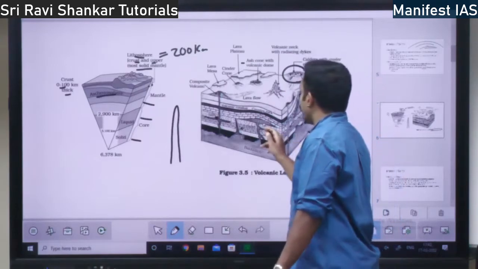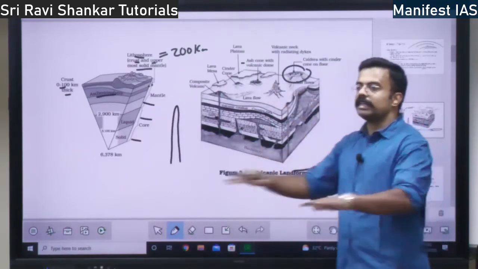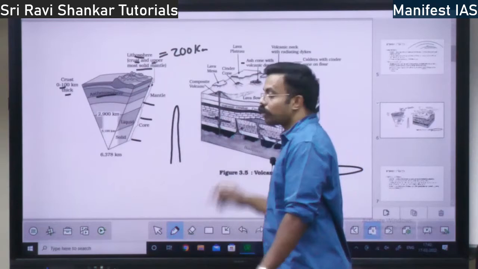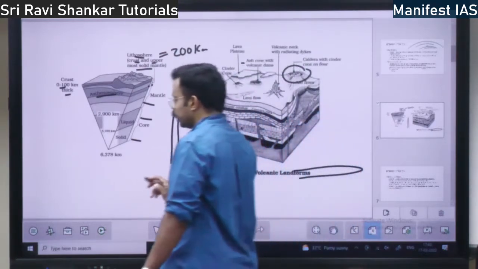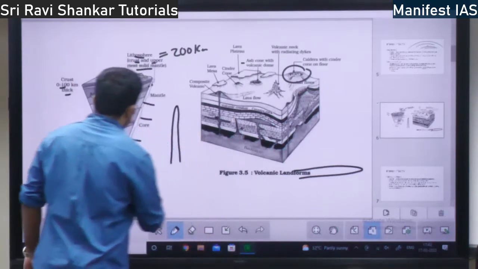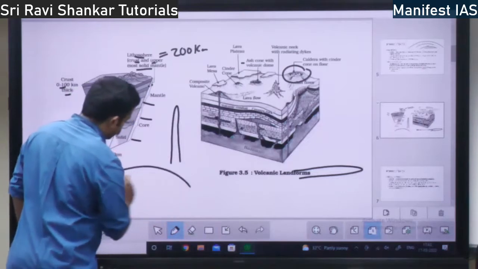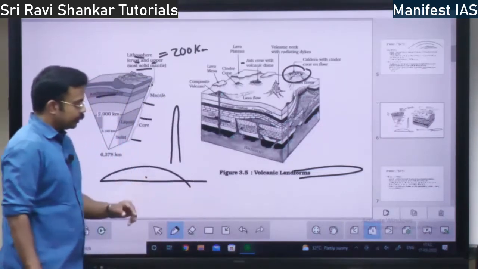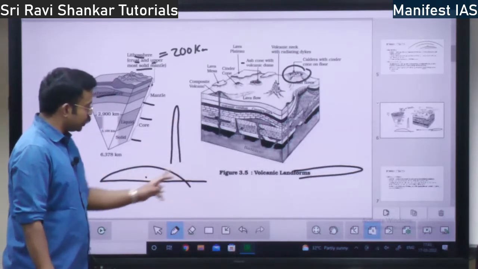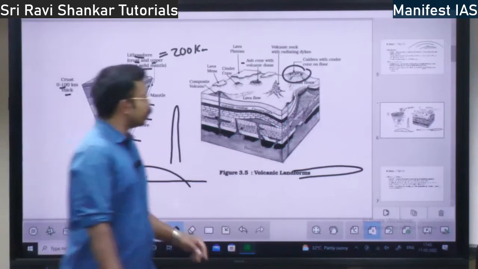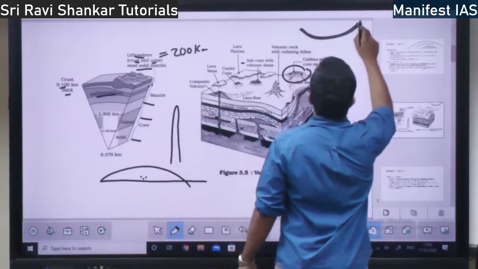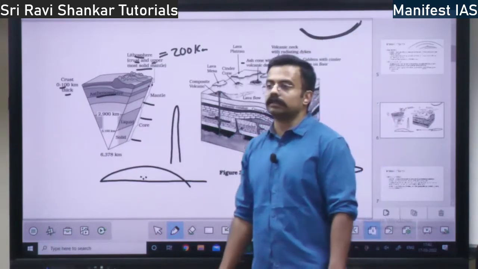So then you have laccolith. See, above the batholith, if there is a horizontal landform within the earth, above the batholith, it is called laccolith. There are two bodies, one is laccolith and lapolith. So laccolith means what? If the lava cools in this position horizontally, right? This is smaller than batholith, above the batholith, right? In this position, if the lava cools horizontally, it is laccolith. What is lapolith? Lapolith means if it cools in saucer shape. If the lava cools in the saucer shape, it is called lapolith, right?